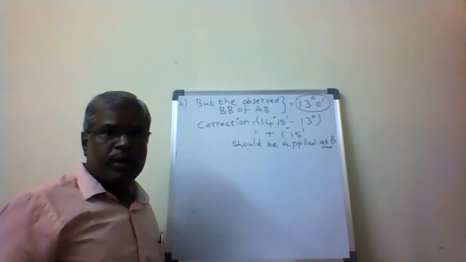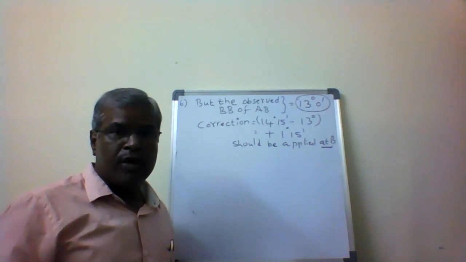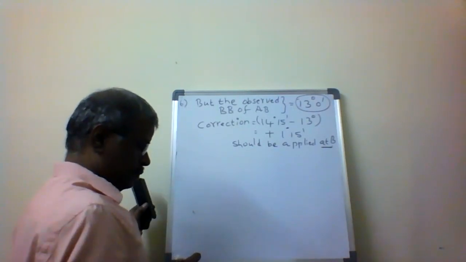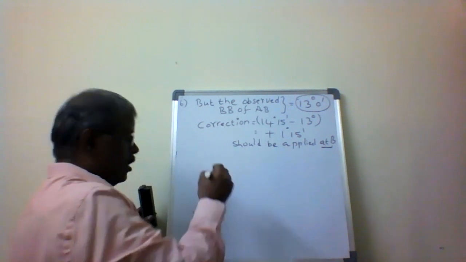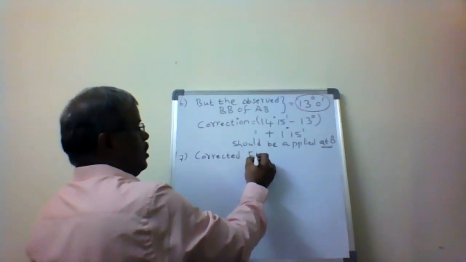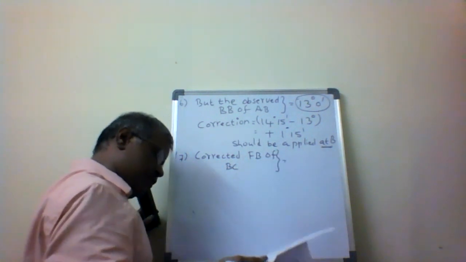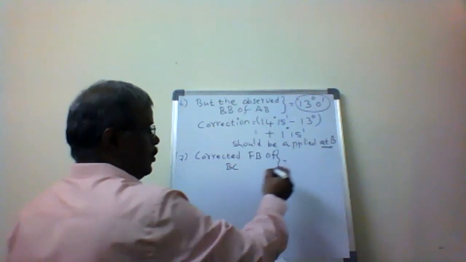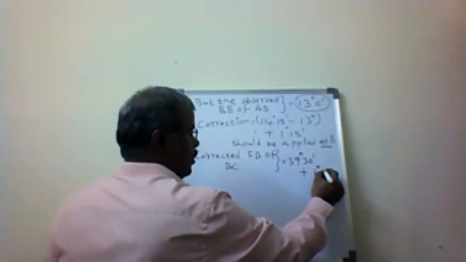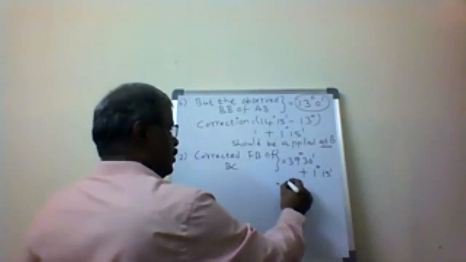So in this way, we are going to apply the corrections to each bearing of a line, and we have to proceed. Finally, we have to check whether we got the correct results or not. Corrected forward bearing of BC is 39 degrees 30 minutes plus 1 degree 15 minutes, which is 40 degrees 45 minutes.